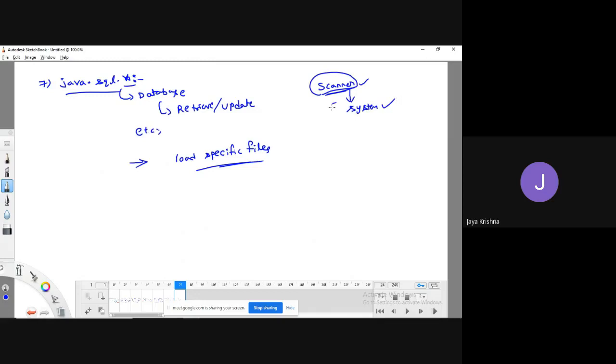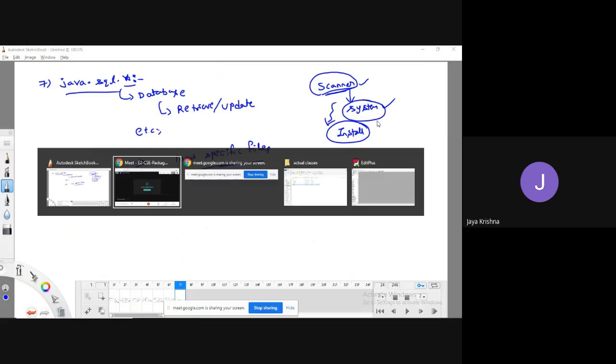Yes, whatever packages we are using in our programming, all those packages are available in our system. Available in the system means that whenever you install Java software, all those packages are downloaded and reside in our C drive. Okay, let me show that.